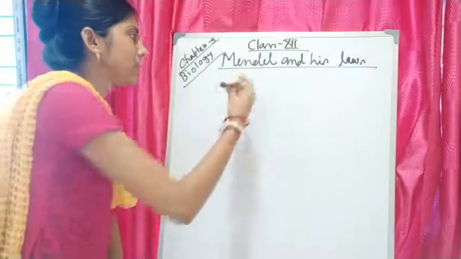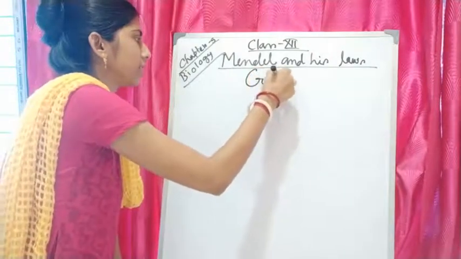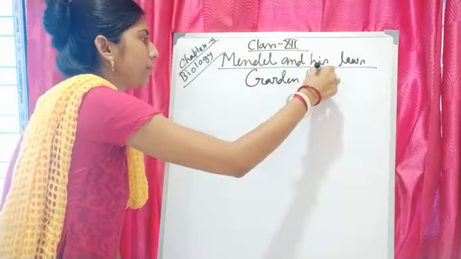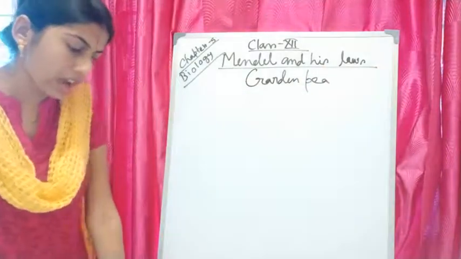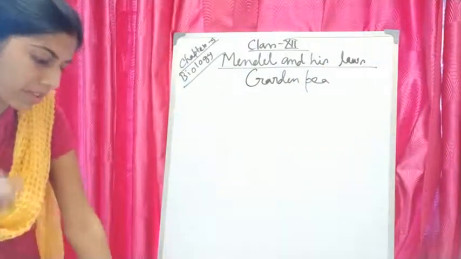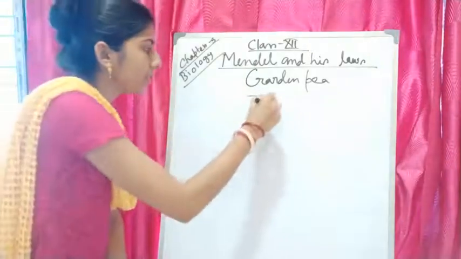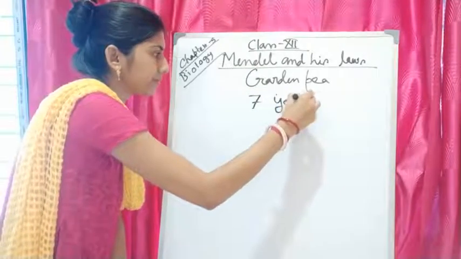On which plant? Garden pea. Mendel conducted hybridization experiments on garden peas for 7 years.